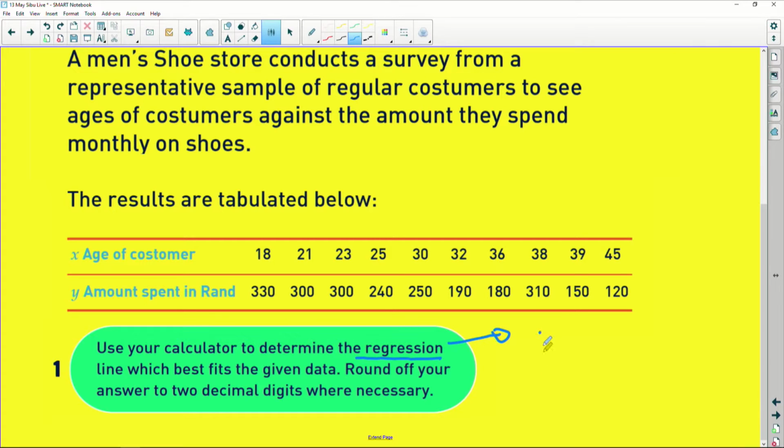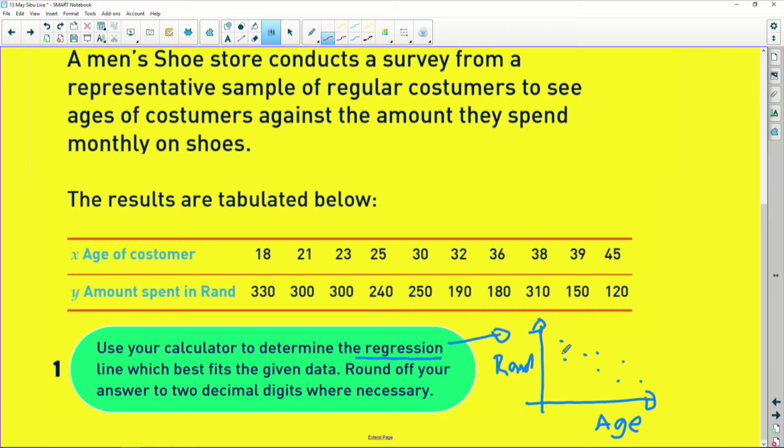If you may allow me, just to help you if you haven't seen this before, there's something called the scatter plot which you will draw that will have age on one axis and it will have the amount of money on the other axis. When you plot those points, they'll make some dots, which is basically what we call the scatter plot. You get a scatter plot that will emerge when you plot those points, 18 versus 330, 21 versus 300, 23 versus 300. And then these points don't necessarily form a perfect straight line.